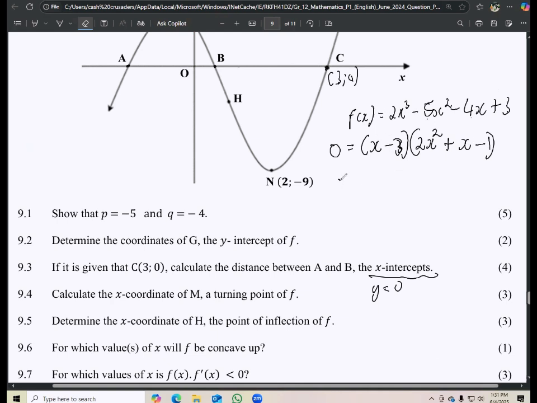So this is 0 equals x minus 3, and then 2x squared... and then if we factorize the quadratic over here, it will factorize to 2x minus 1, and then also x plus 1. Remember, I did say if you can't factorize, you can still use the quadratic formula, right?